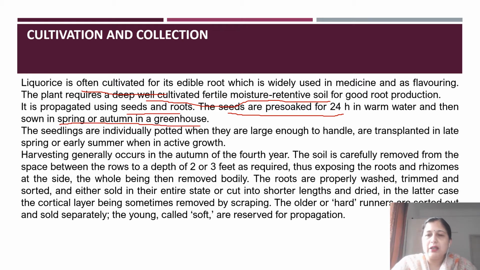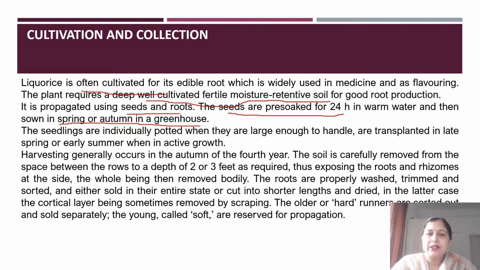When we use seeds, the seedlings, when they are generated, are individually potted separately, and when they are large enough, they are gradually transplanted. The best time to transplant is in spring or early summer when the growth is in an active state. In case it is through the roots, the growth takes a little longer, and here you can directly place it in the fields and grow it to a particular height, and then it remains the same as any tree grown by seeds. However, it takes more time for plants grown through roots compared to seeds.